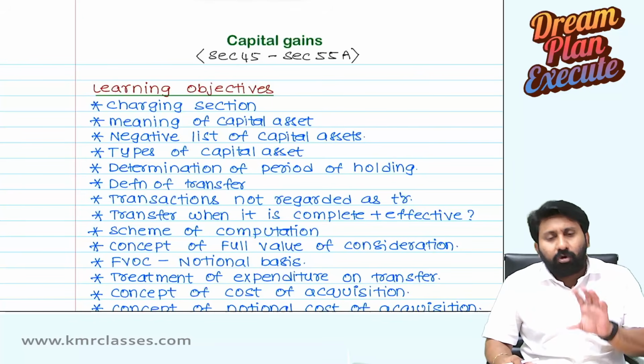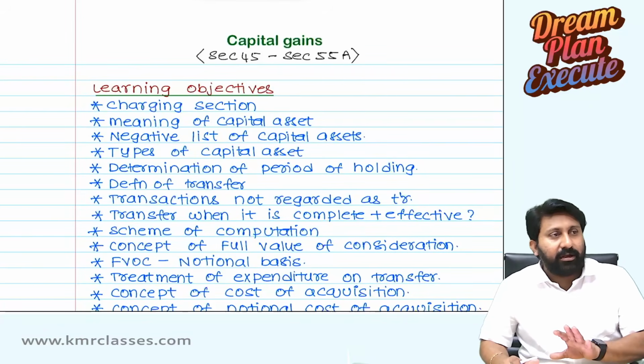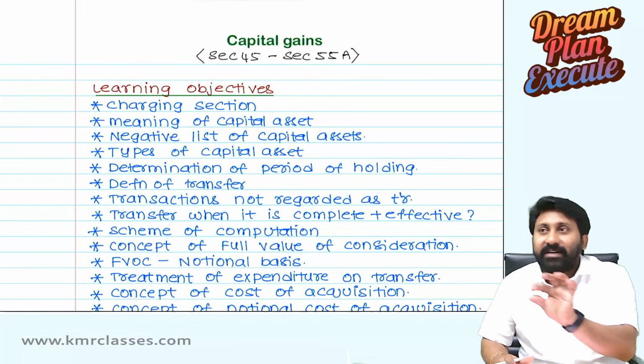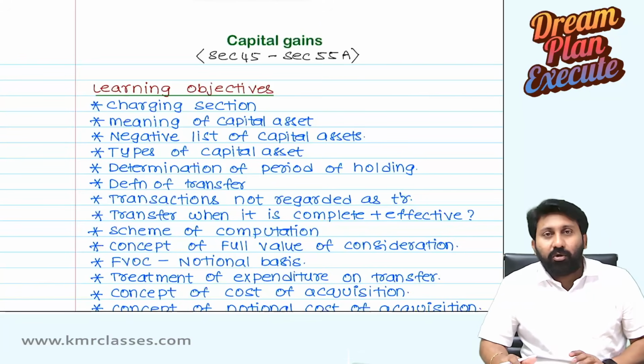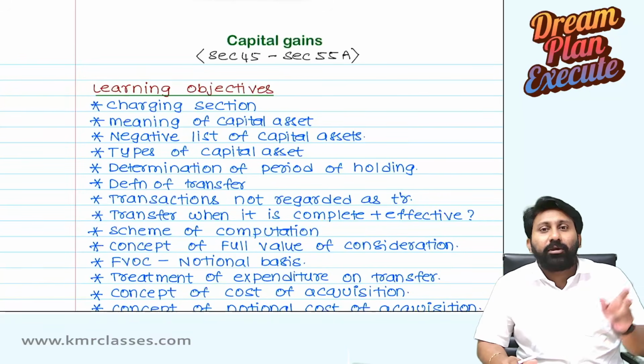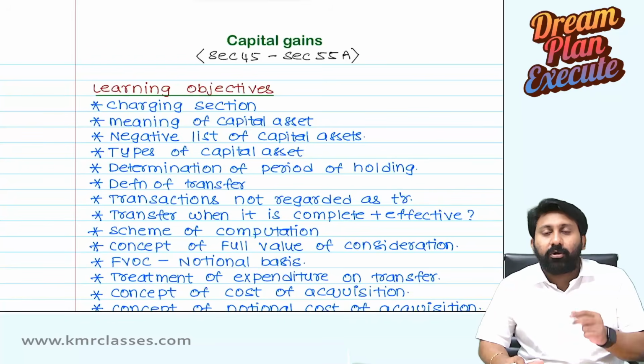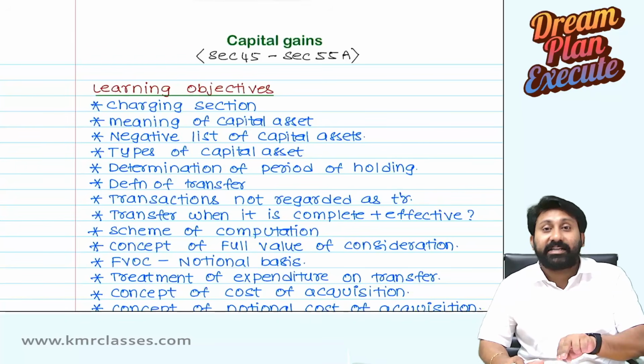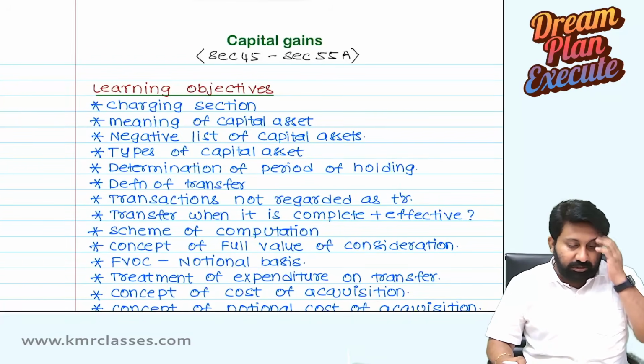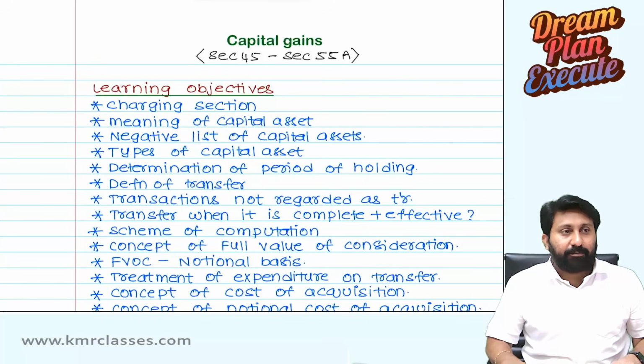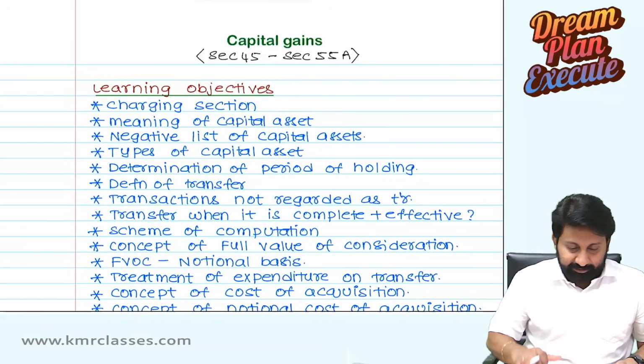And moreover, I always strongly believe that law has to be read with proper interconnections and linkages. Then only one can understand it. Not by going in a sequence of sections. You should go in the sequence of the logic, not by the sections. Let us now start with the discussion on the chapter capital gains.